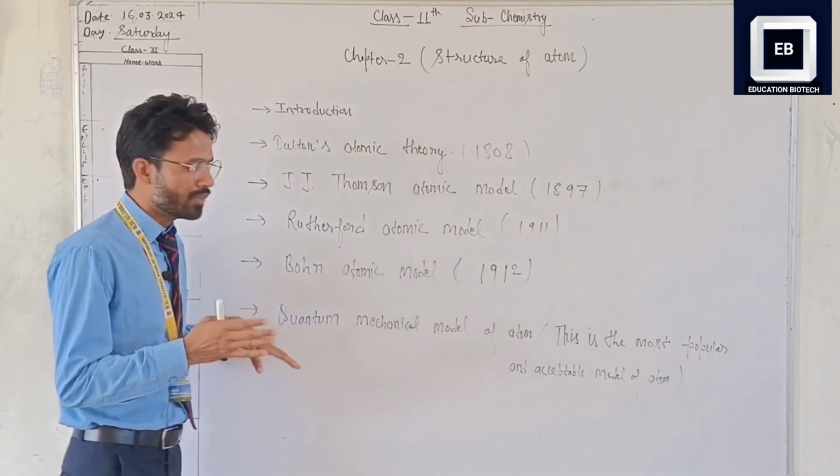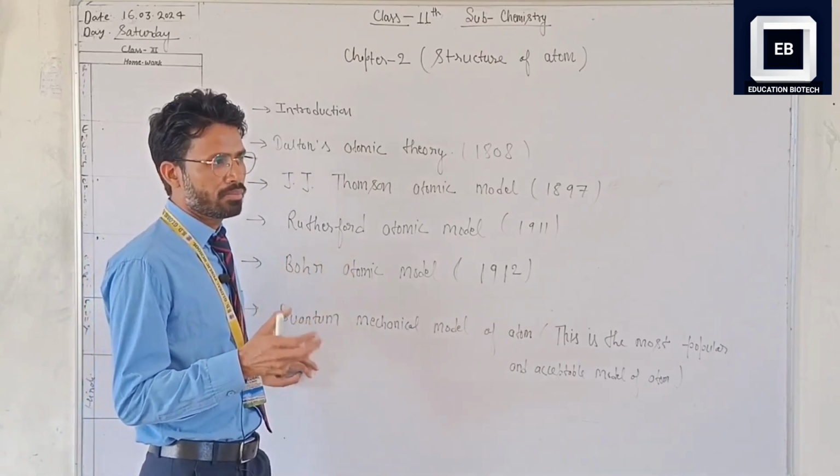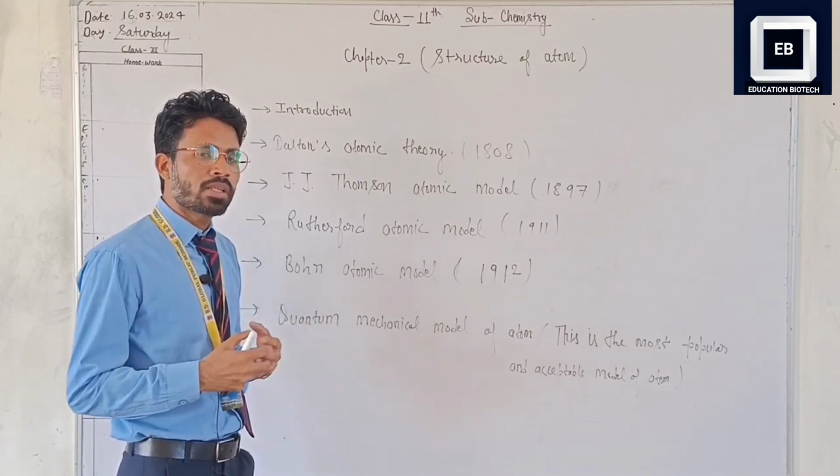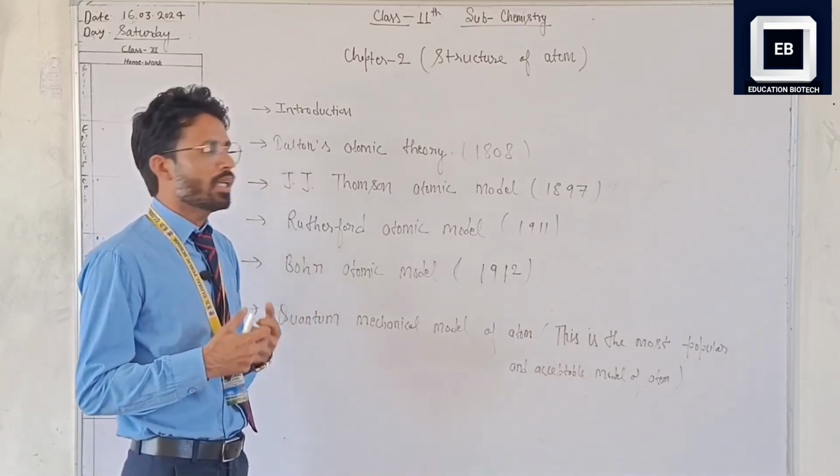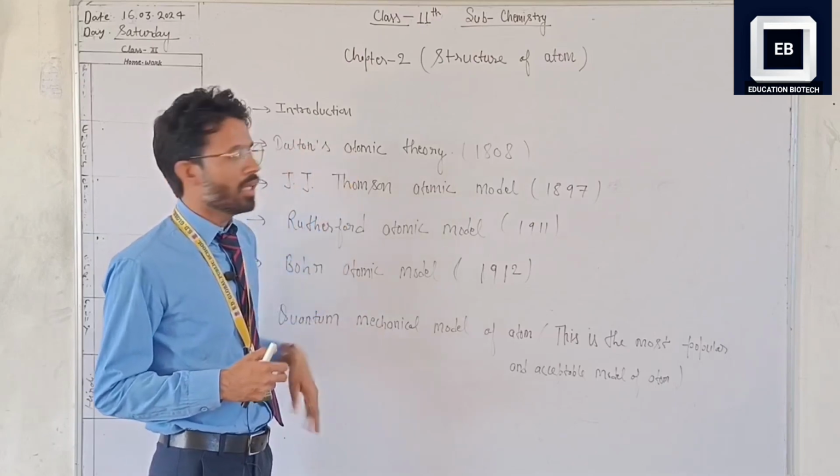And we have different types of shastra and many books in which the atom is already discussed.